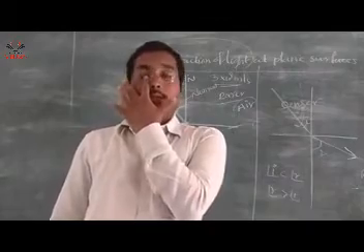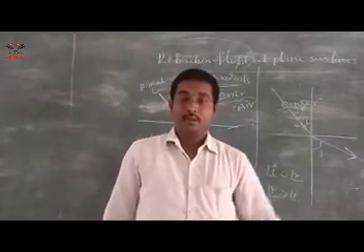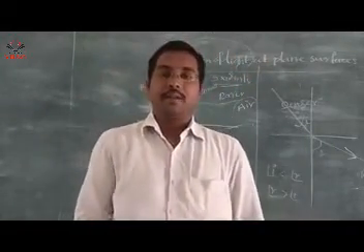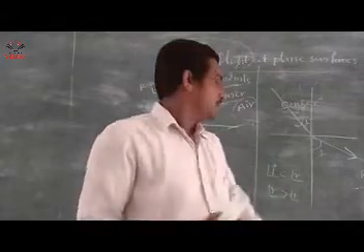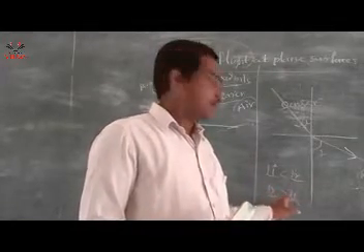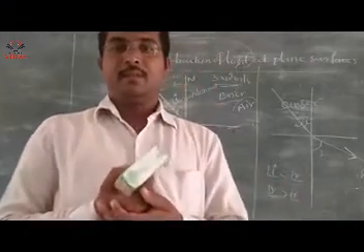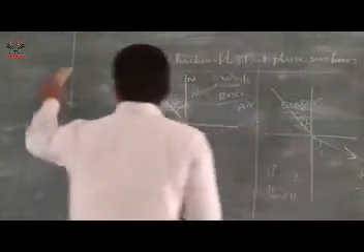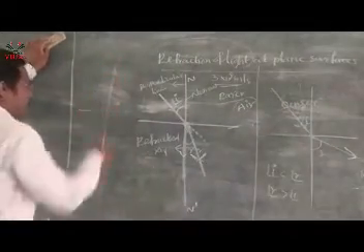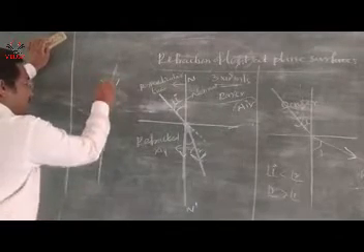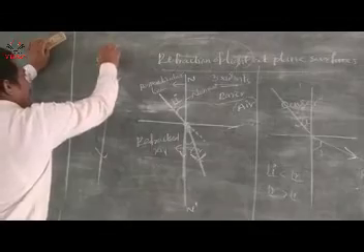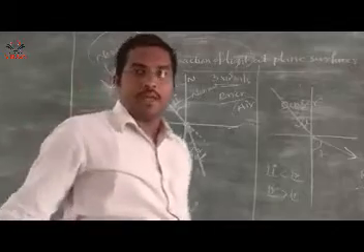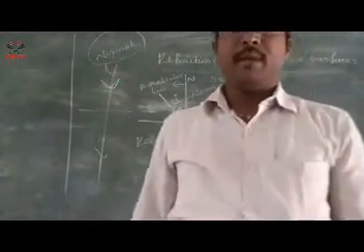So when light rays travel from denser medium to rarer medium, what happens? Angle of refraction is more, angle I is less. This is the second condition. Now, if light rays are along the normal, this is the normal. When light travels along the normal, such light rays are undeviated.